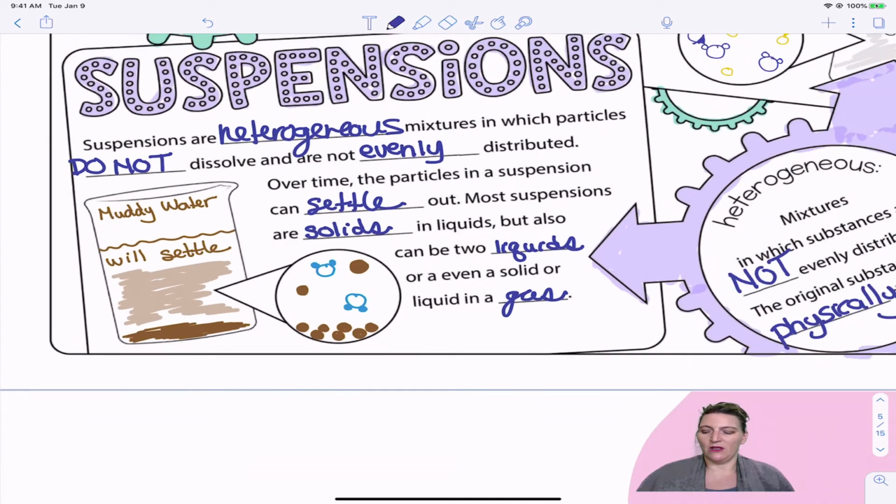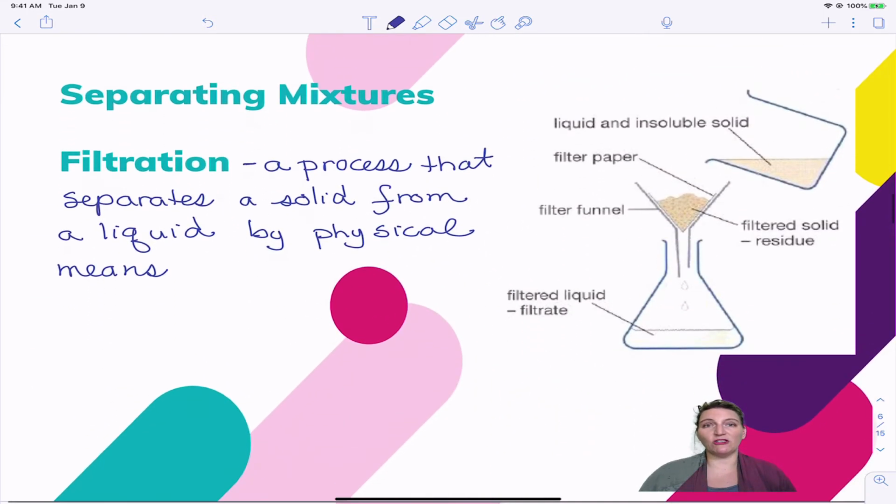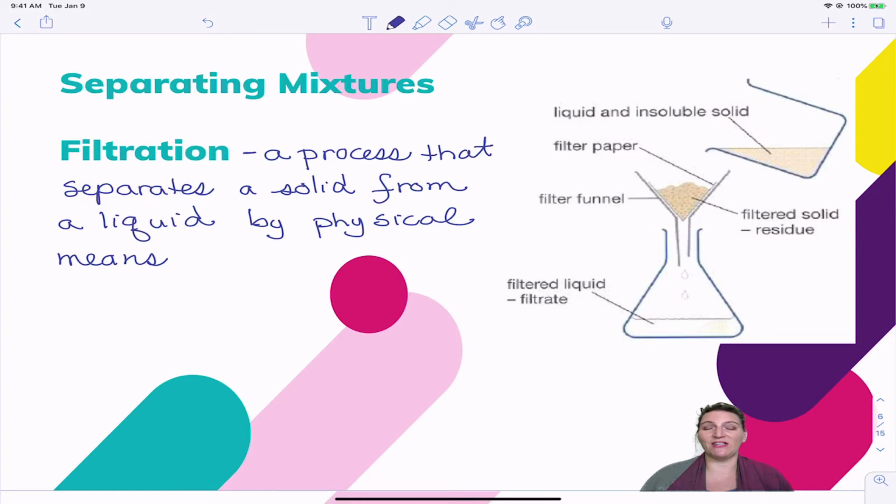Okay. So what makes a mixture is that it can be separated by physical means. So what the heck do I mean by physical means? Well, there's three of them. There are 3 ways that we can separate out a mixture, and we haven't changed what the mixture was composed of. We just have moved one to one side and one to another. So the first one is called filtration.